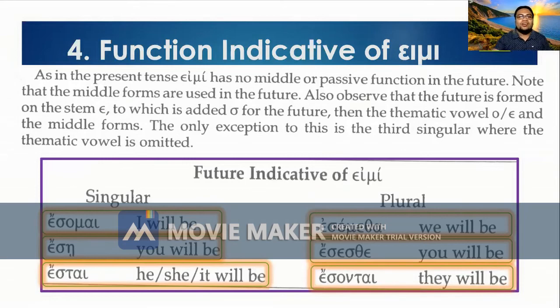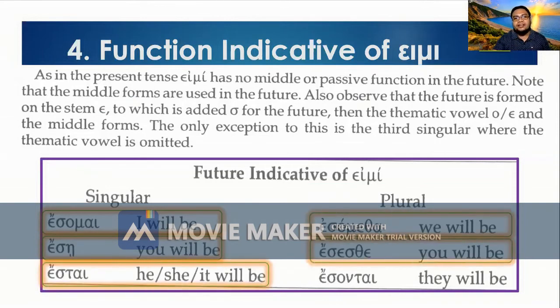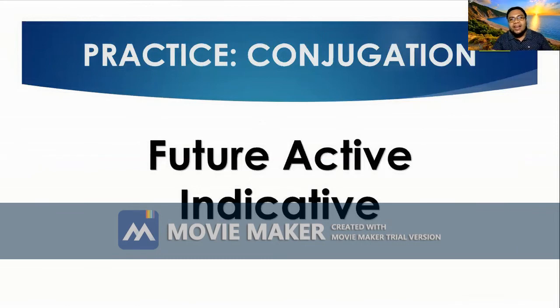So let's read from the top altogether. Esomai, esei, estai, esometha, esesthe, esontai. Very good. So somehow the endings are similar with that of the future middle. So it's not hard to memorize. Okay, so memorize this future indicative of eimi. Okay, let's proceed to the exercises.